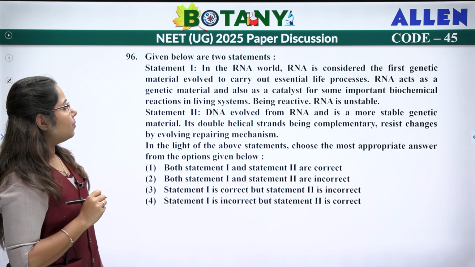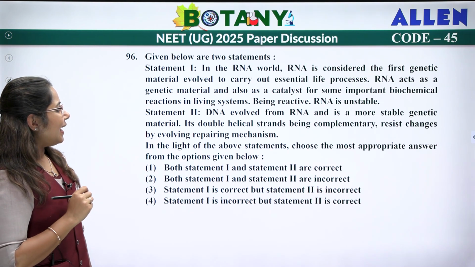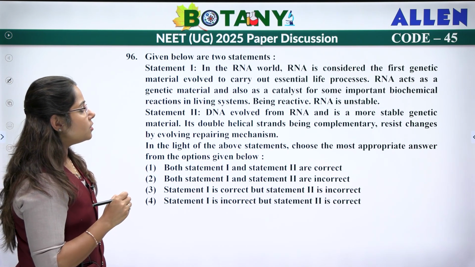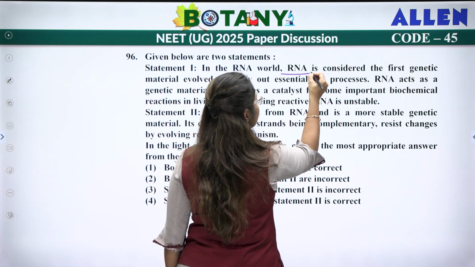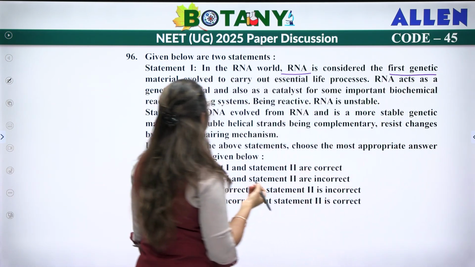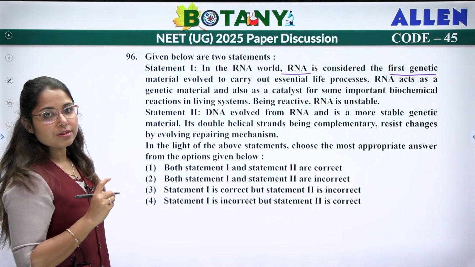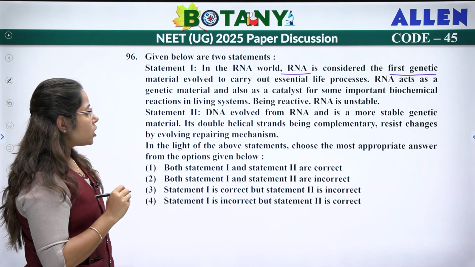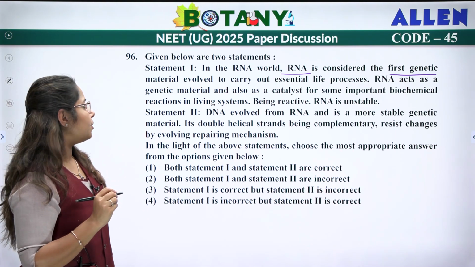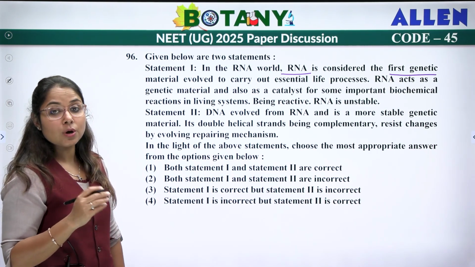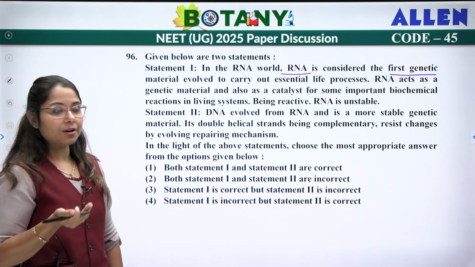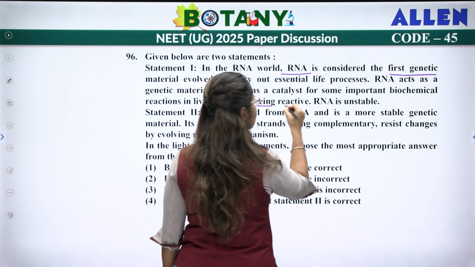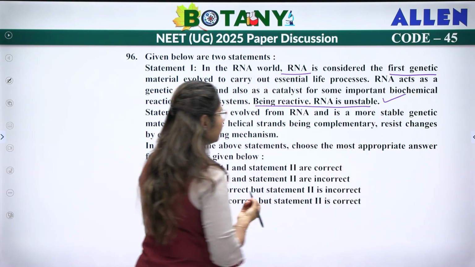Next. Given below are the 2 statements. First, in the RNA world, RNA is considered the first genetic material evolved to carry out essential life processes. RNA acts as a genetic material, and also as a catalyst for some important biochemical reactions in the living system. You know, RNA acts as a catalyst in translation. Being reactive, RNA is unstable. So again, this entire statement is correct.